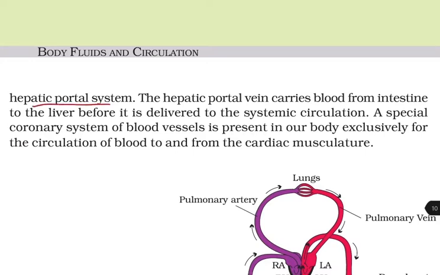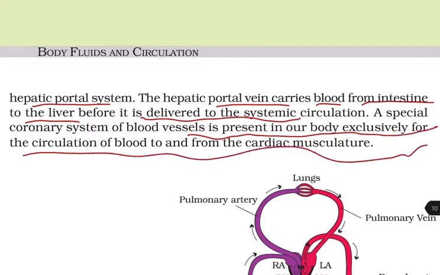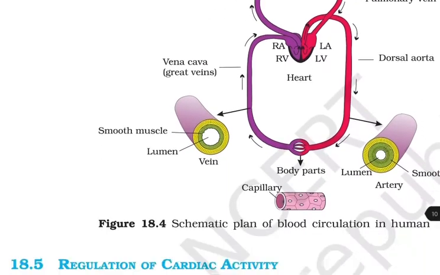hepatic portal system. The hepatic portal vein carries blood from the intestine to the liver, where it is delivered to the systemic circulation. A special coronary system of blood vessels is present in our body exclusively for the circulation of blood to and from the cardiac musculature.